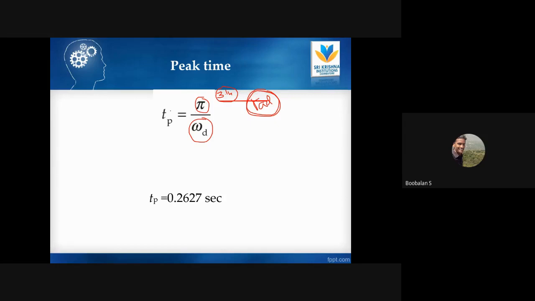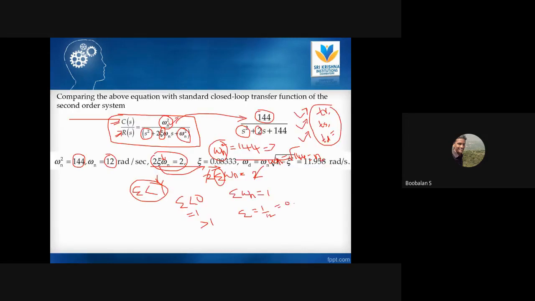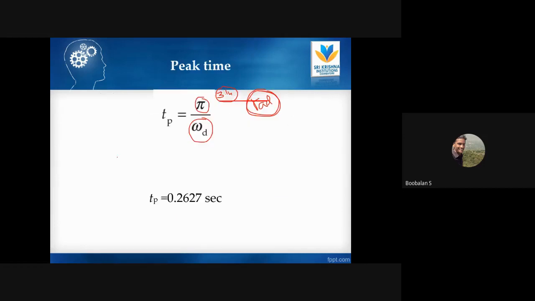And then how are we able to find it? Pi we know is 3.14. Where is omega d? In our previous equation we have only seen omega n. We have omega n in hand, but we do not have omega d. So what is the formula for omega d, right? It will be very easy. The omega d formula is very simple: omega n into square root of 1 minus epsilon square. Just substitute omega n value 12.